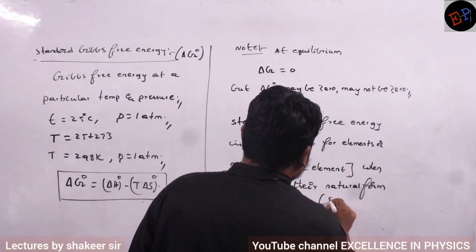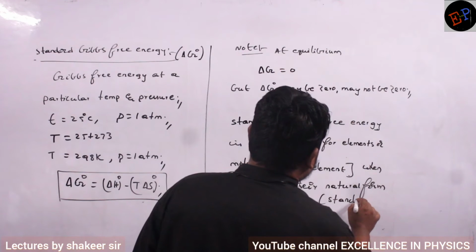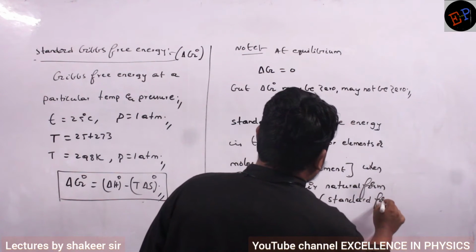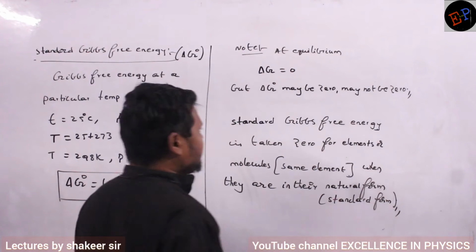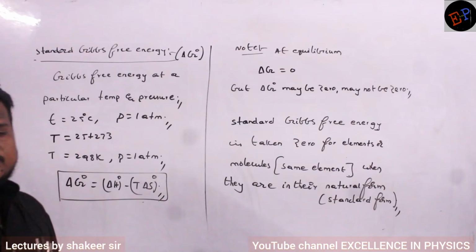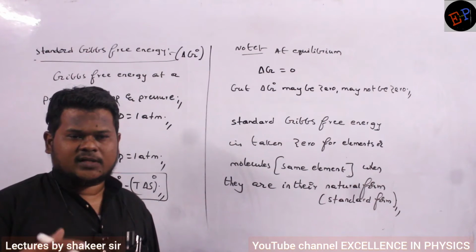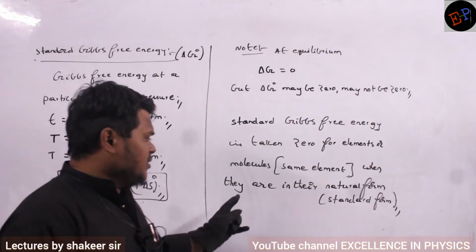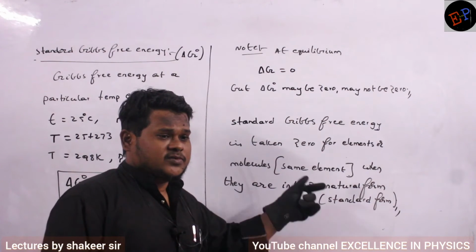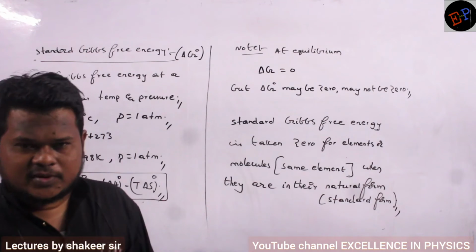Or you can call this one the standard form. Are you able to understand? So Gibbs free energy is taken 0 for those molecules or atoms which are present in their natural form. Are you able to understand?